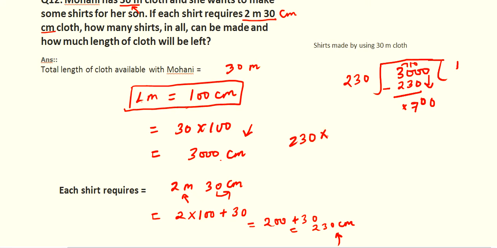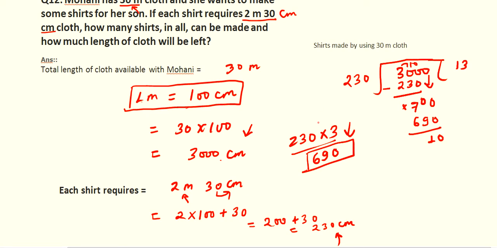So 230 into 3, 3 zeros are 0, 3 threes are 9, 3 twos are 6. So if we are multiplying 230 by 3, we are getting 690, and here we are having 700. So we can write 690 here. So 690, and this will be like 13, and the remaining 10.